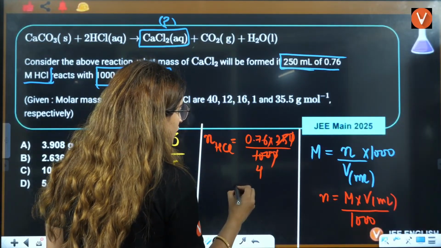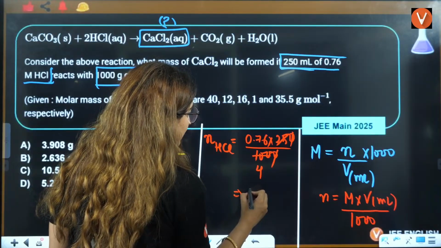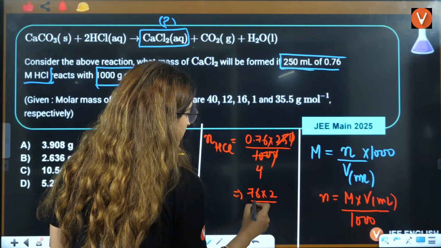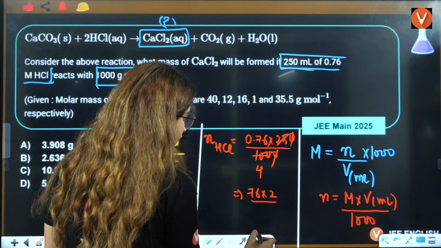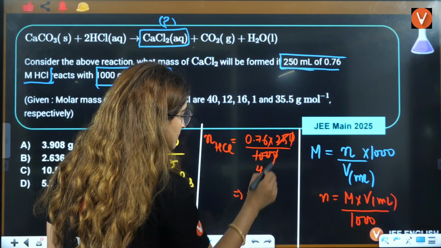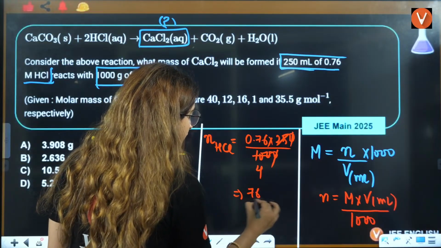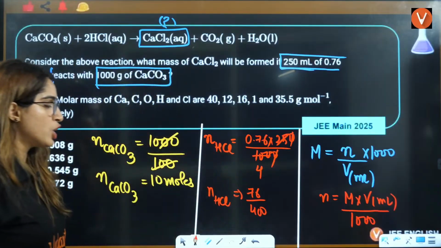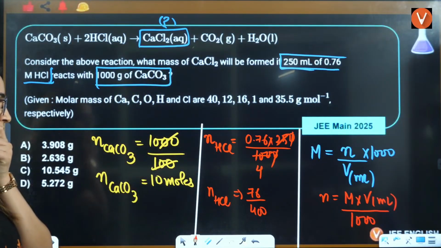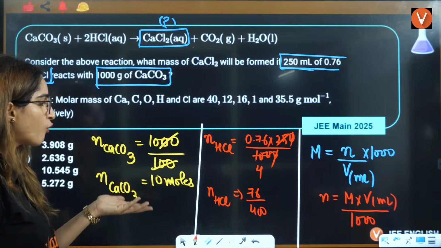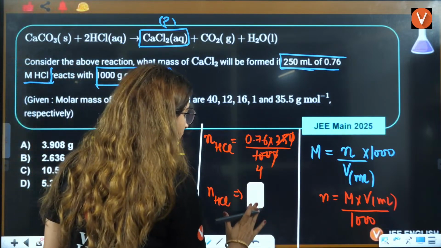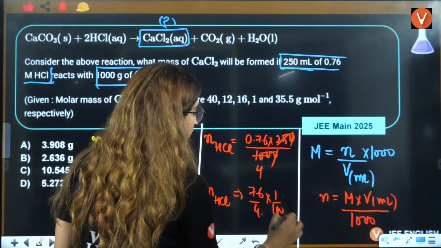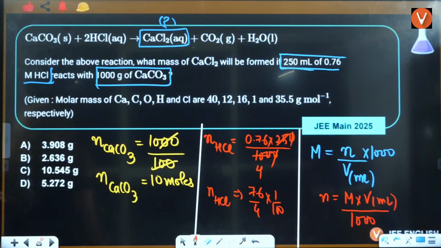Okay, so it will be 76 into 2 into 2. No, that will not be 2. Wait a minute. 76, this is cancelled out now. 76 by 400 will be the number of moles of HCl. You can also take it out as 76 by 4 times 1 by 100. What is 76 by 4, everybody?